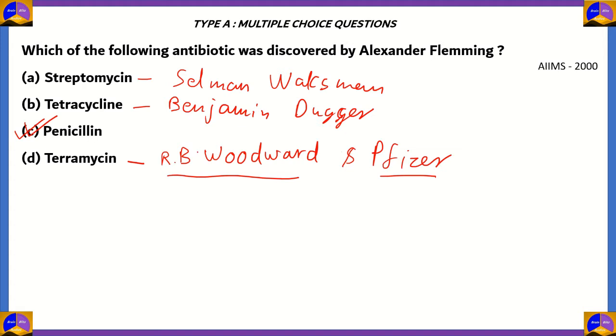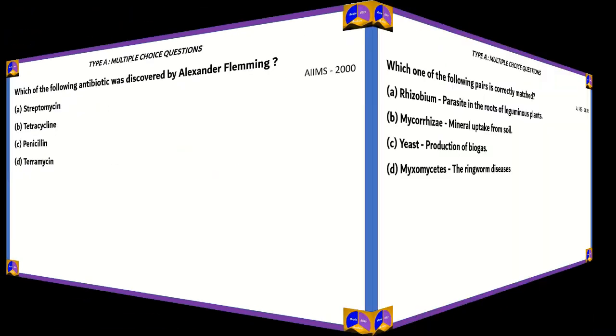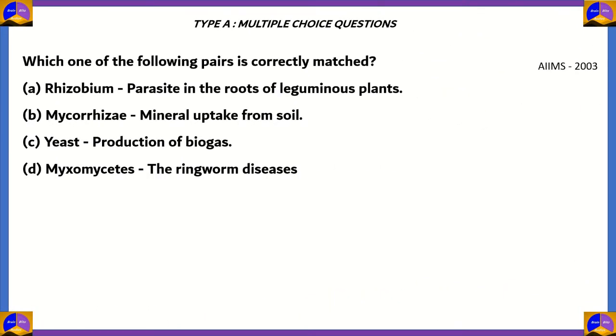So option C, penicillin, is the correct answer. This was discovered by accident by the scientist Alexander Flemming. So he left his mold unwashed for a while, and after looking at a slide, he saw that there was this mold growing out of it. It was from the fungi Penicillium, and it threatened bacteria, so therefore he named the drug penicillin. Let's look at the next question.